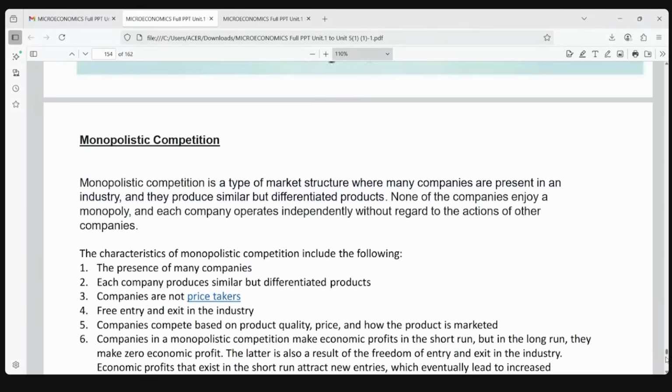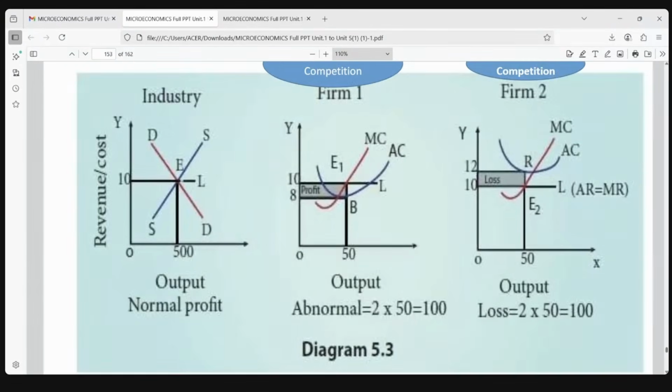Okay, this is unit 4. Ma'am, where the marginal cost curve intersects with the demand curve, is that the equilibrium point? Yes, here, this red line is intersecting with this parallel line. If you were there in the class, we have shown that this itself is the AR curve, this itself is the marginal revenue curve, this itself is the demand curve. This is demand, this itself is average revenue, this itself is marginal revenue.